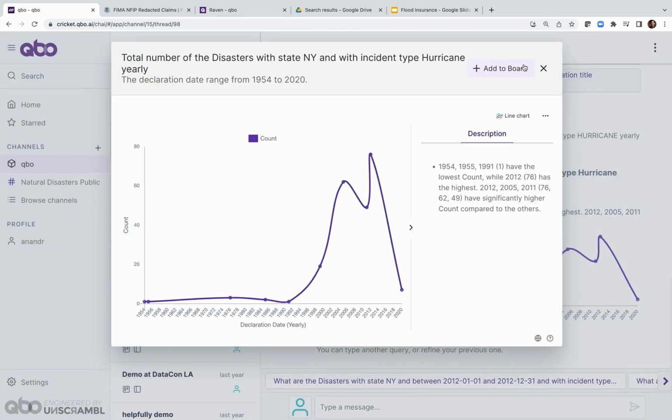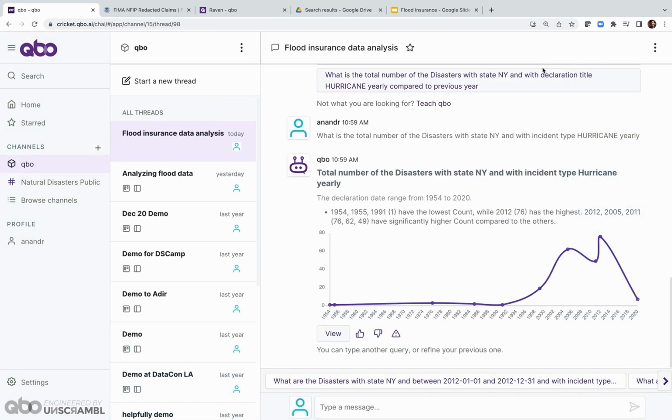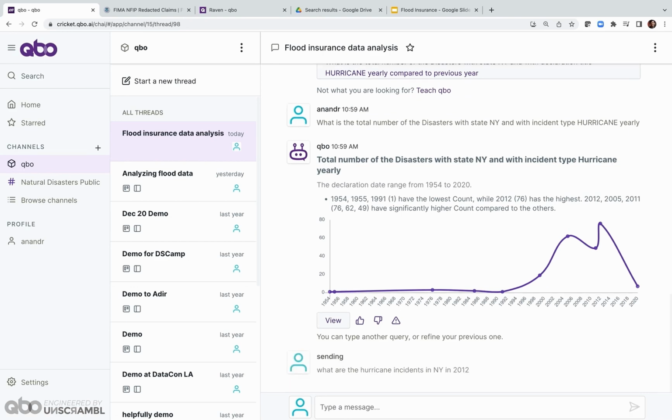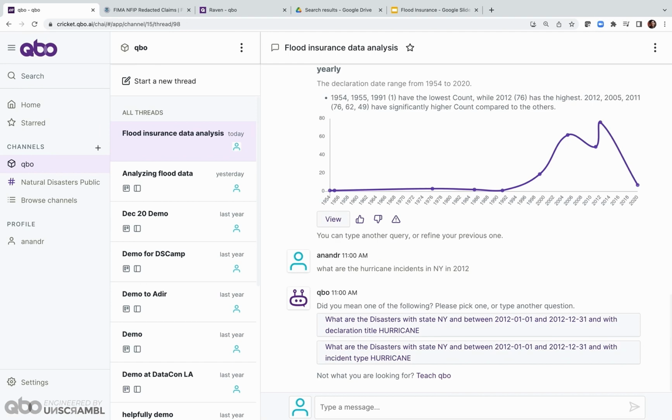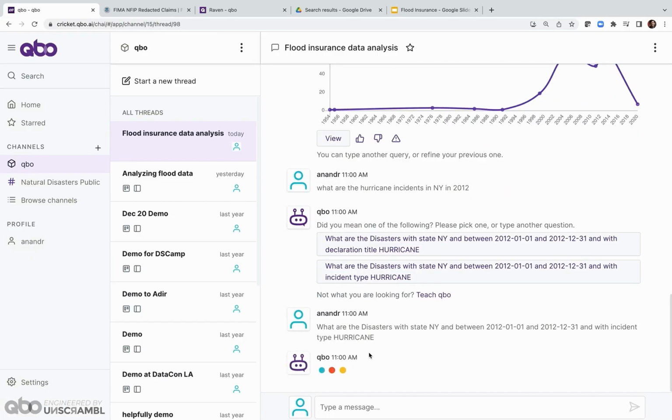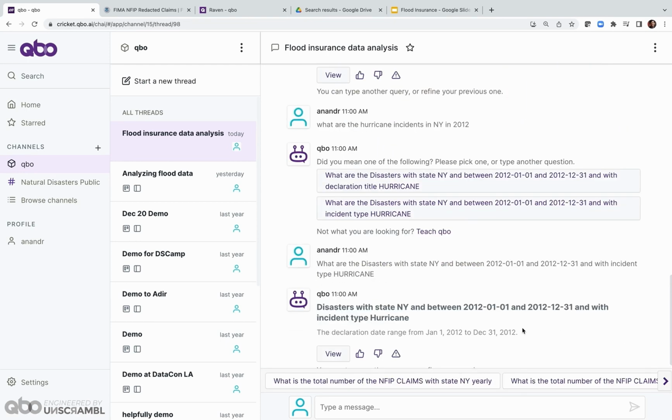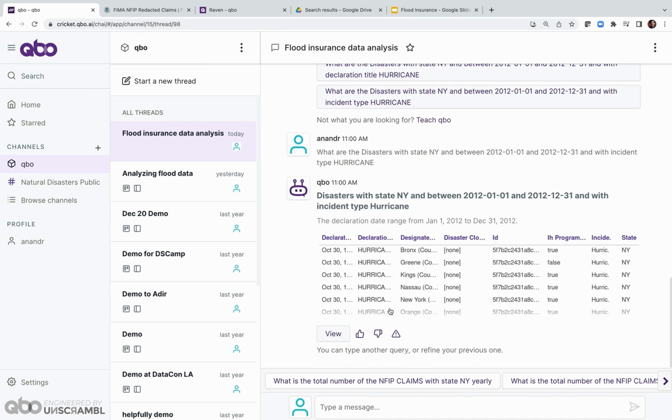Let's keep digging into this. I can then ask questions like, what are the hurricane incidents in New York in 2012, since that was the period where we saw the most disaster declarations. Again, I'm going to pick the incident type over here, and now we should get a list of all the disaster declarations in New York in October 2012 that related to hurricanes.